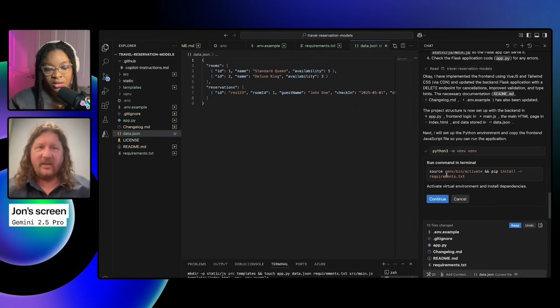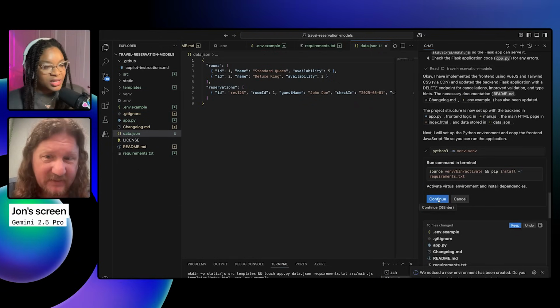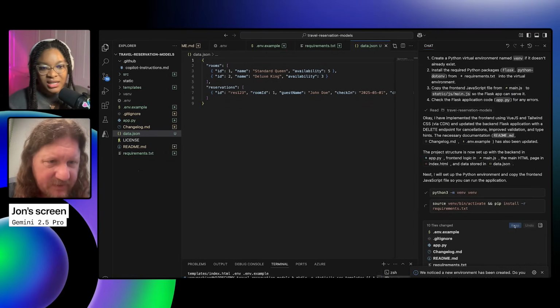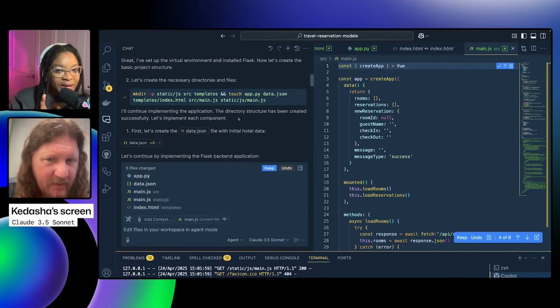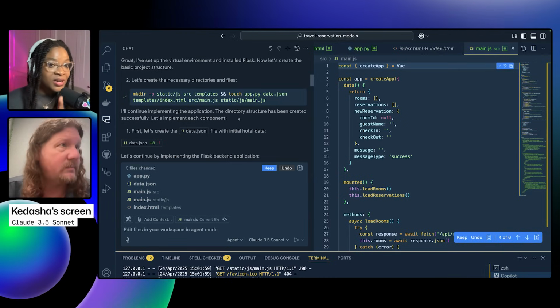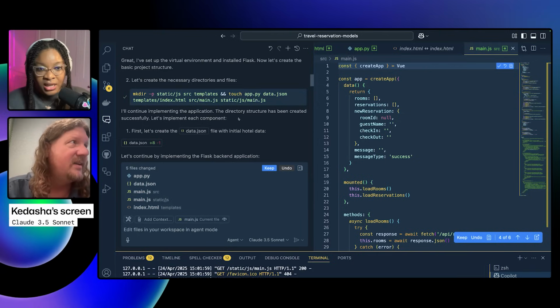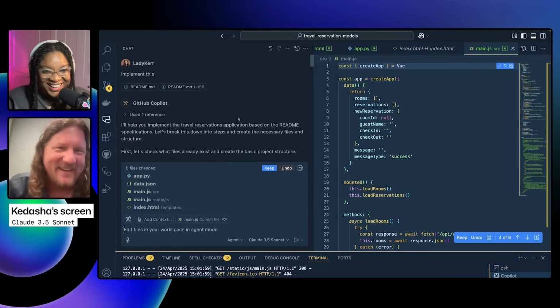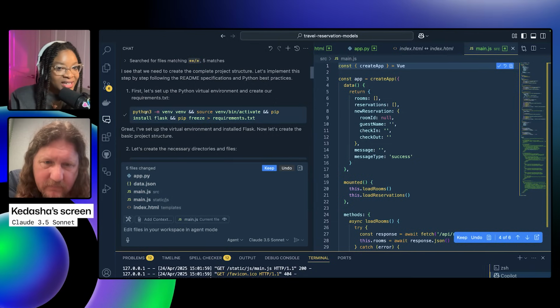All right, so Gemini has finally gotten to the point where I can run now. It's setting up my virtual environment. Yay, it's built a whole bunch of files. That's a good call out, because I don't believe Claude set up a virtual environment. Unless it did and I was just vibing too hard. Yeah, it did. It's right here.